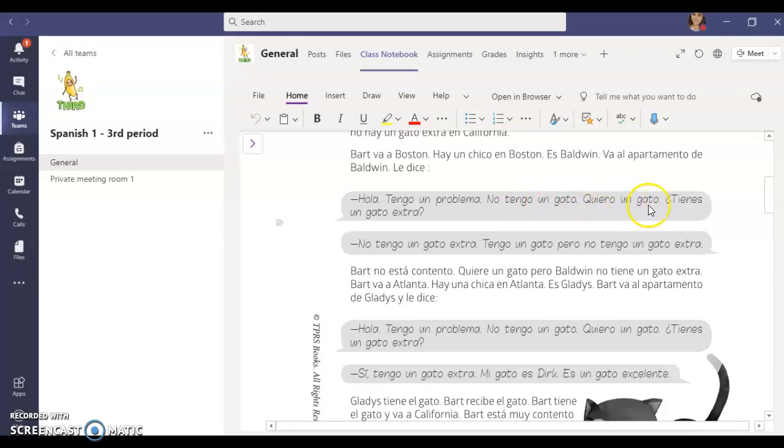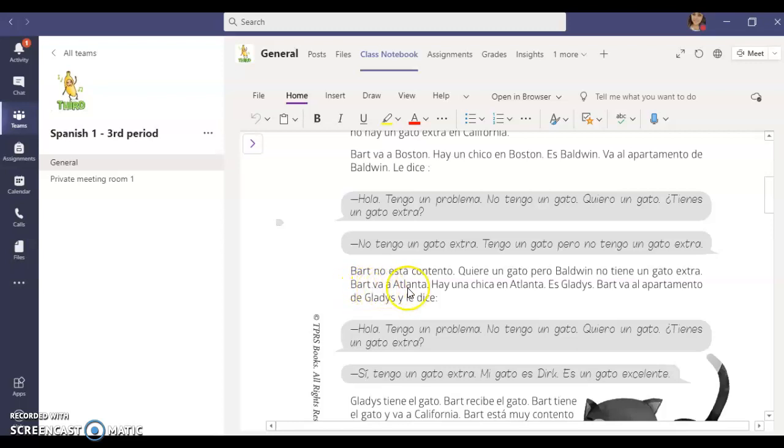I want a cat. ¿Tienes un gato extra? Do you have an extra cat? No tengo un gato extra. I don't have an extra cat. Tengo un gato, pero no tengo un gato extra. I have a cat, but I don't have an extra cat. Bart no está contento. Bart is not happy. Quiere un gato, pero Baldwin no tiene un gato extra. He wants a cat, but Baldwin doesn't have an extra cat.